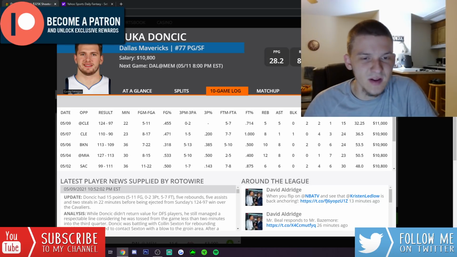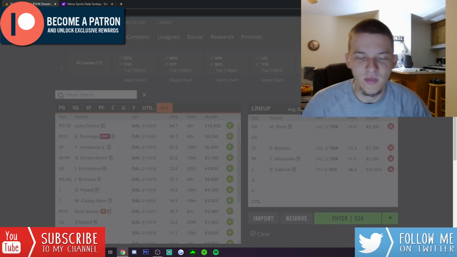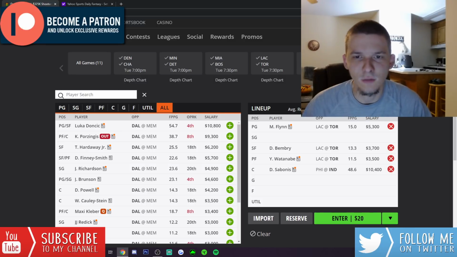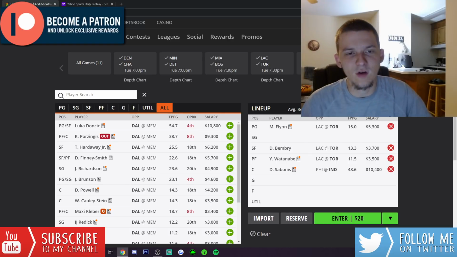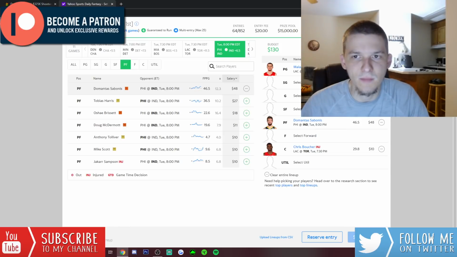Dallas is another team I think is playing for something. They're going to run their starters big minutes. We should get 36, 38 minutes from Luka here if this game stays close. Without Porzingis, I don't know if that really affects Luka too much. Maybe his usage gets a little boost. His fantasy production overall has relatively stayed the same with Porzingis off the floor, but I still do like Luka. He's up there with Sabonis in terms of favorite pay-up options for me.